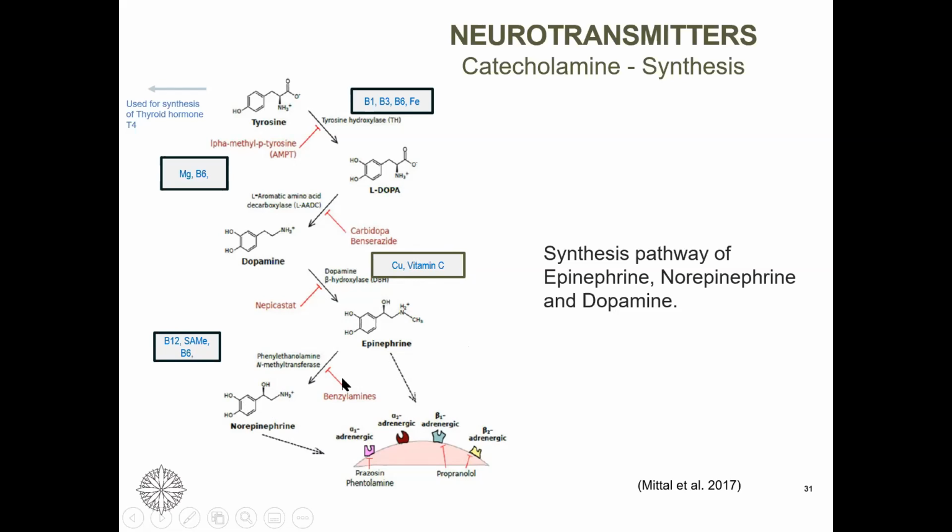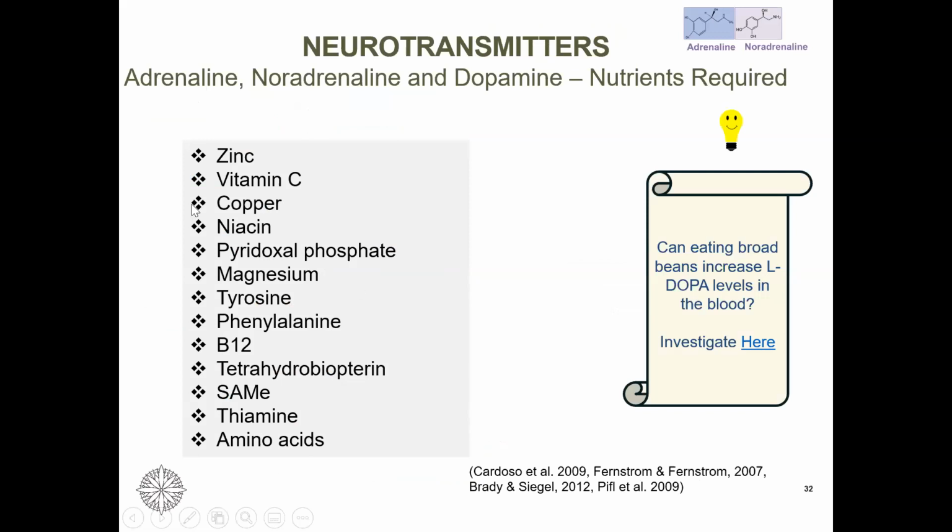From this diagram, you don't have to look at these medications. This diagram is also showing the medications and which pathway or enzyme they are inhibiting. Main emphasis is again on the cofactors, and that the starting amino acid for making catecholamines is tyrosine, and the first enzyme is tyrosine hydroxylase.